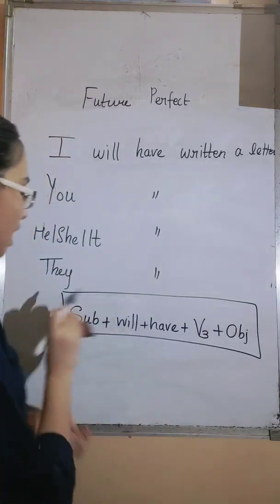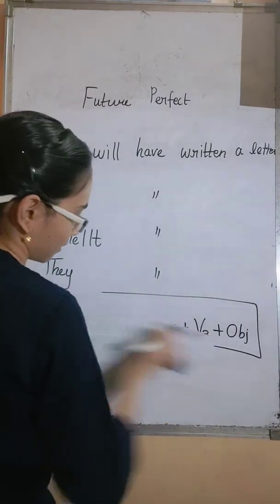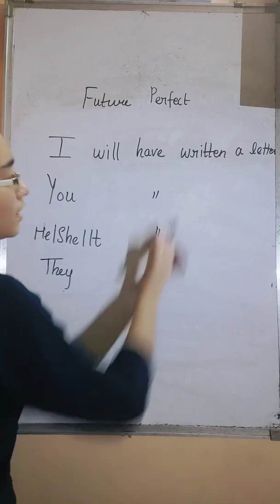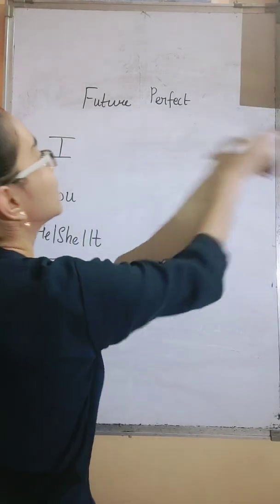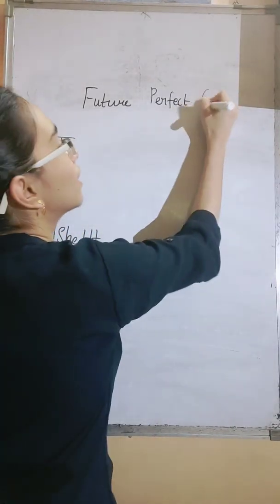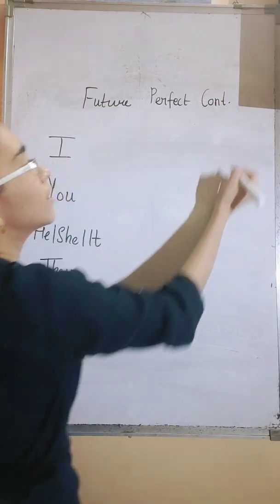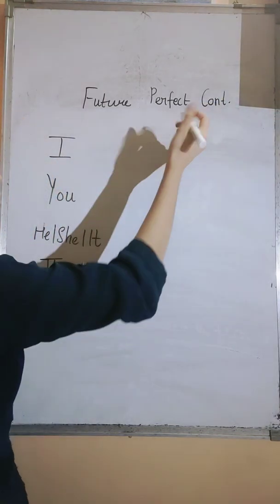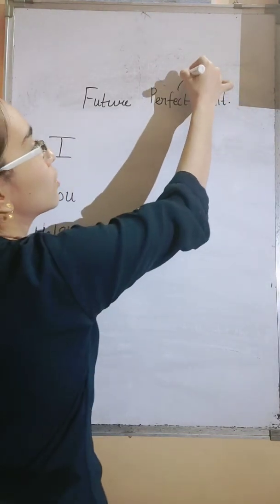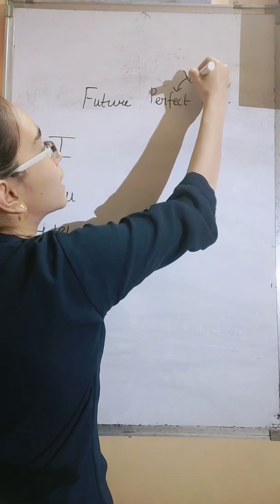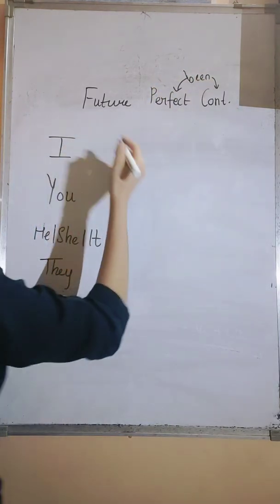Now we will see the last tense. We will see the 12th tense now. That is future perfect continuous tense. Okay. Now for perfect continuous we are going to use a word in between, that is been. So we'll use it here.